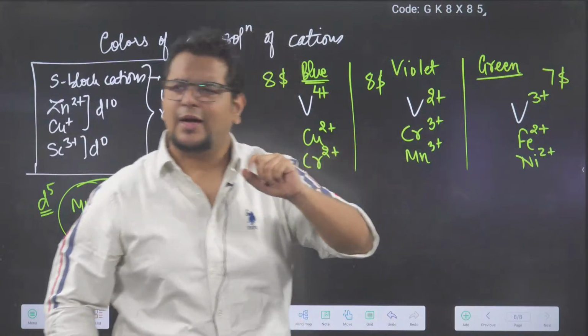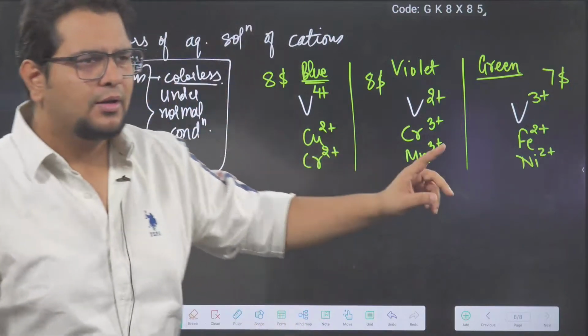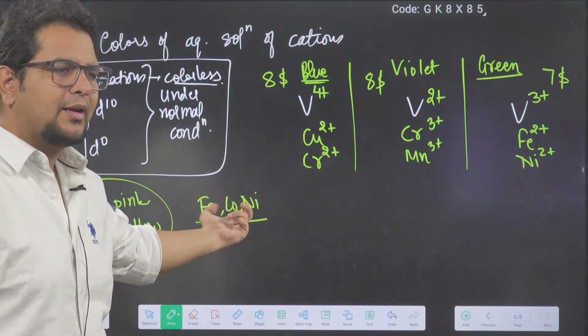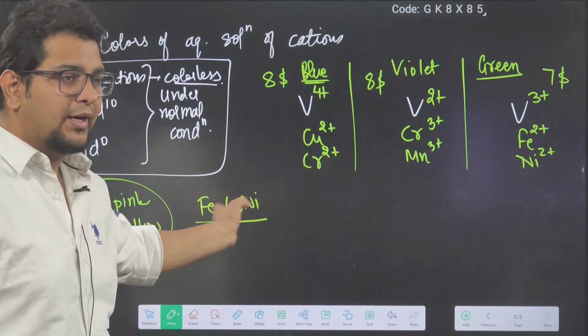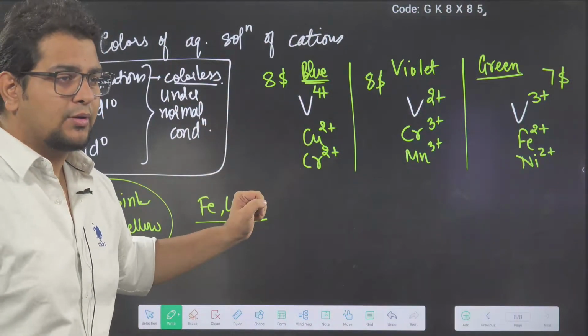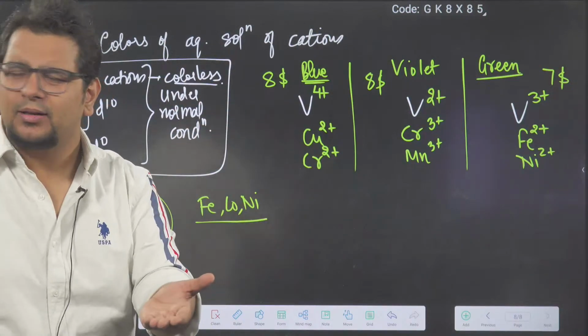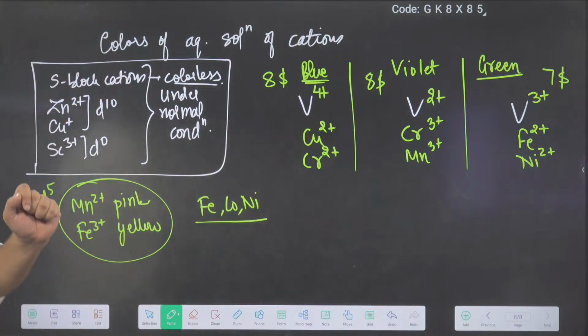But the question is, sir, why cobalt did not come? Fe-Co-Ni are together, na? Their radius are also same. Fe-Co-Ni radius is approximately same. You will learn in D block. So Fe-Co-Ni are always together. Then why cobalt did not come?